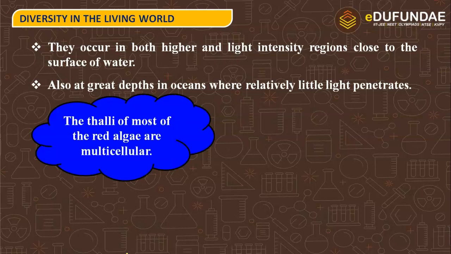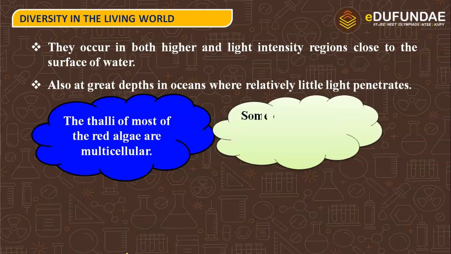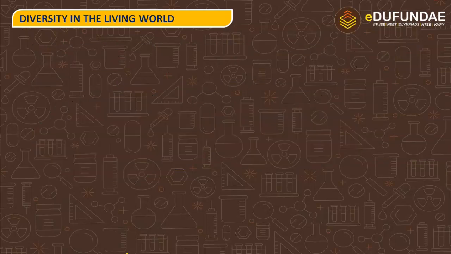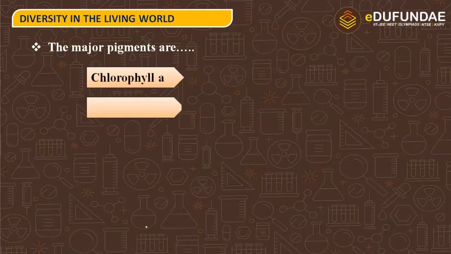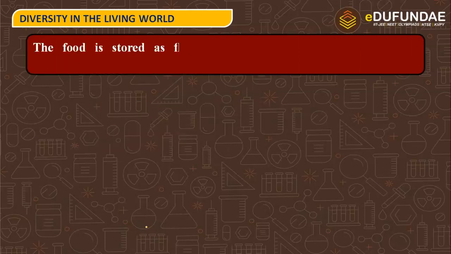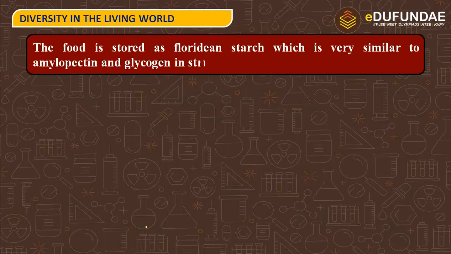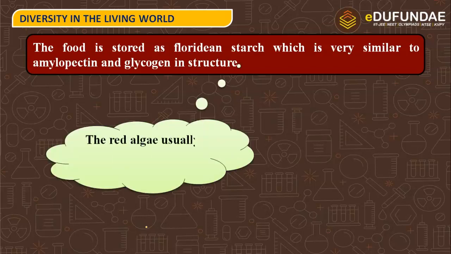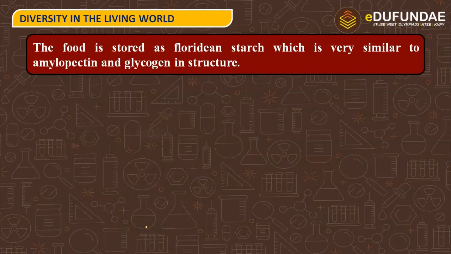The thalli of most of the red algae are multicellular. Some of them have complex body organization. The major pigments that we see in red algae are chlorophyll A, chlorophyll B as well as phycoerythrin. The food is stored as Floridian starch, which is very similar to amylopectin and glycogen in structure. The red algae usually reproduce vegetatively by fragmentation. So we saw that algae, be it red or brown, mainly show vegetative reproduction by means of fragmentation.